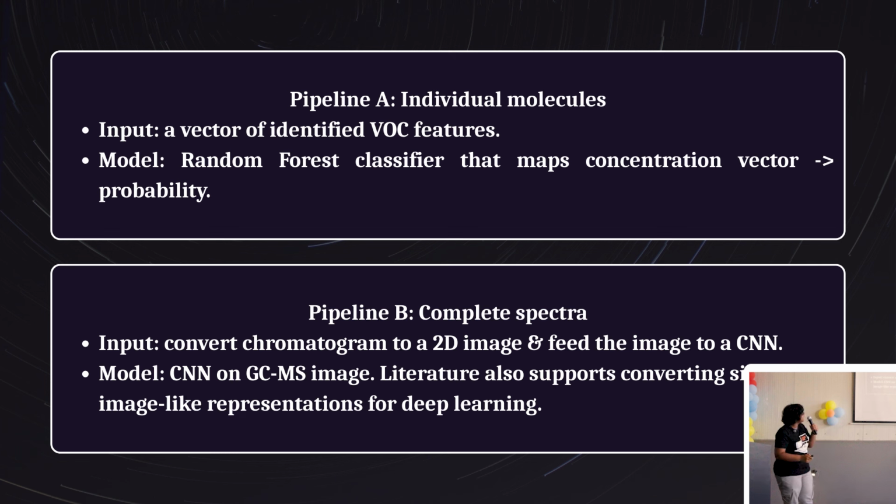One, we're looking at individual molecules, and second, we're looking at the complete spectra.